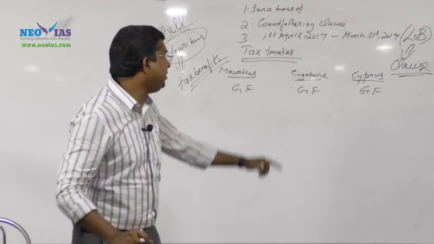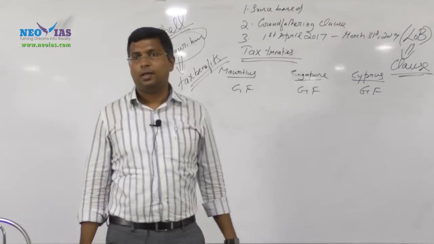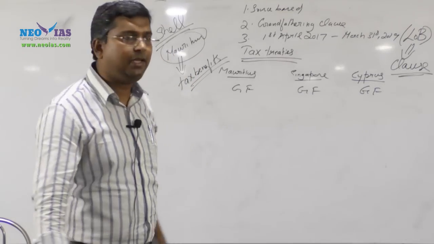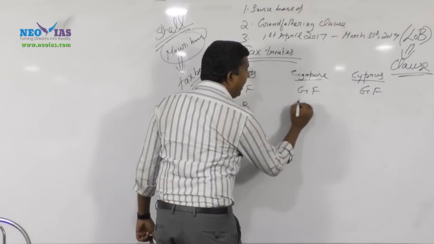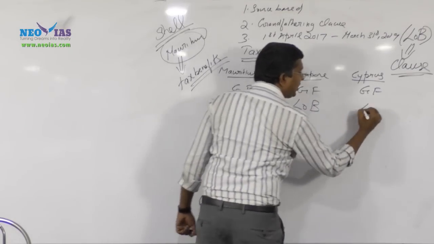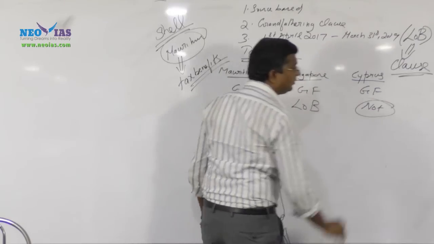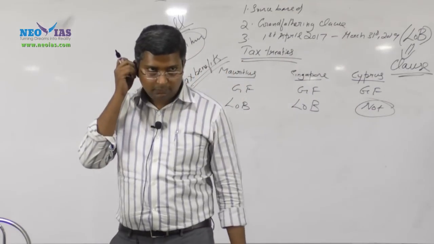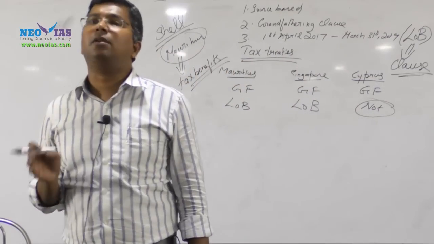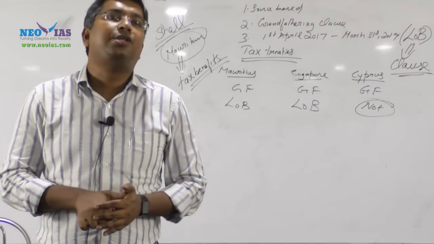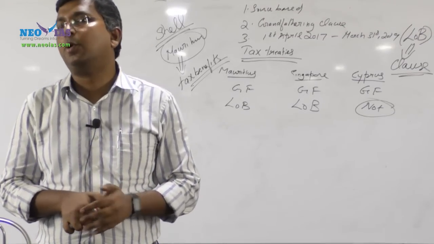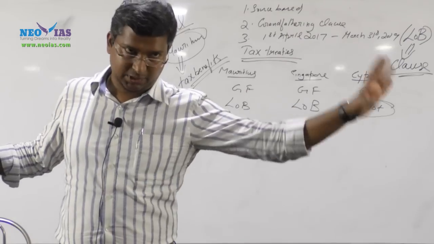But regarding the limitation of benefit, it was given only to Mauritius and Singapore, not to Cyprus. This is a very important point. The limitation of benefit clause is provided only to Mauritius and Singapore, not to Cyprus.